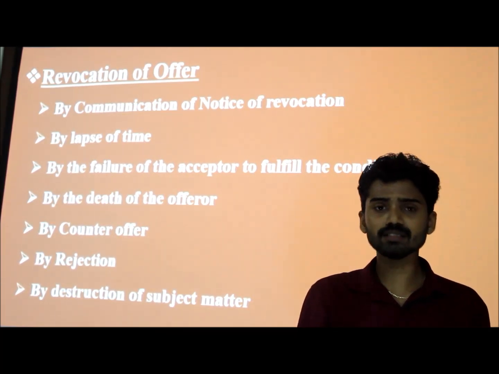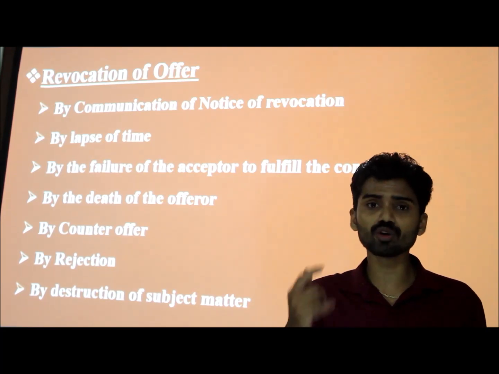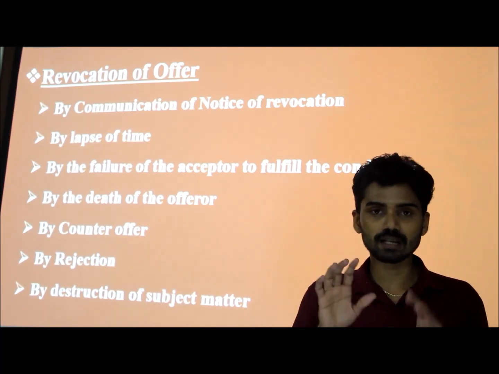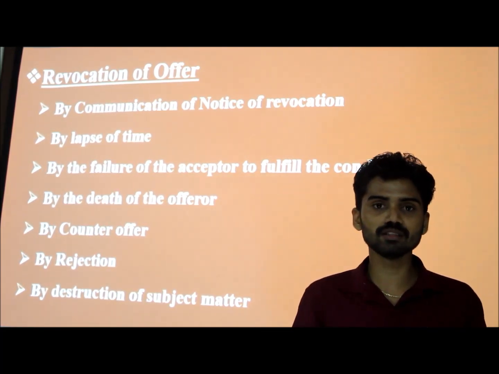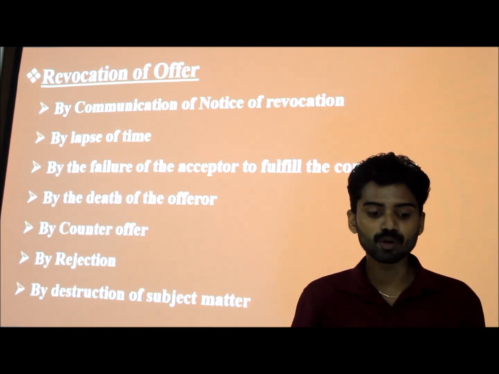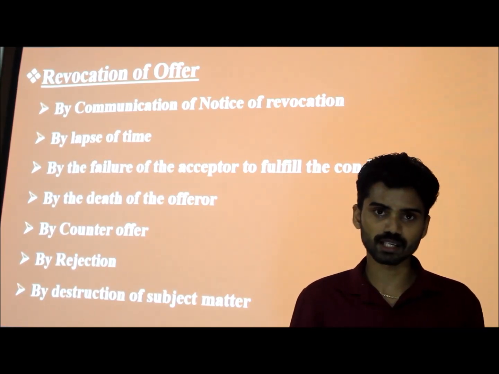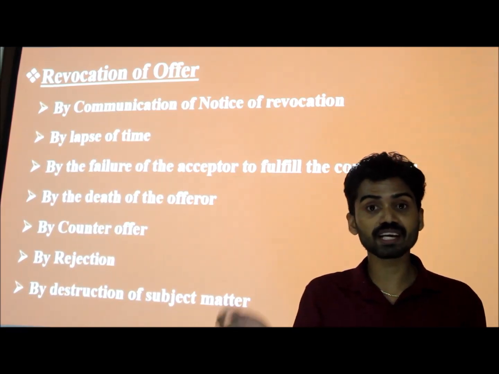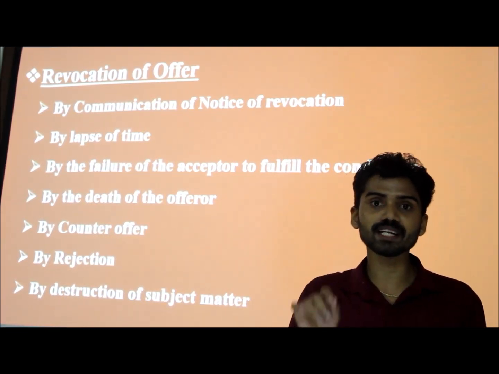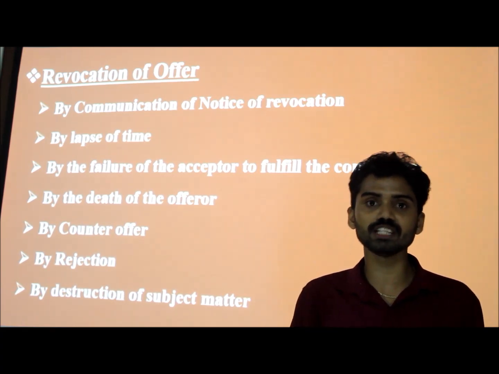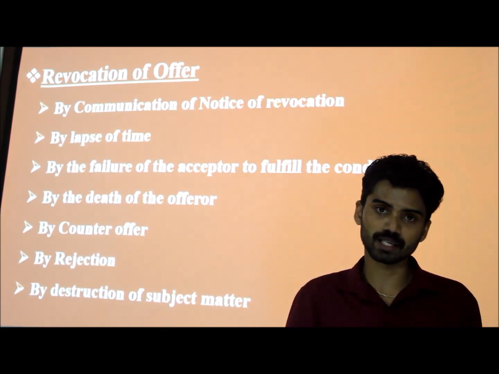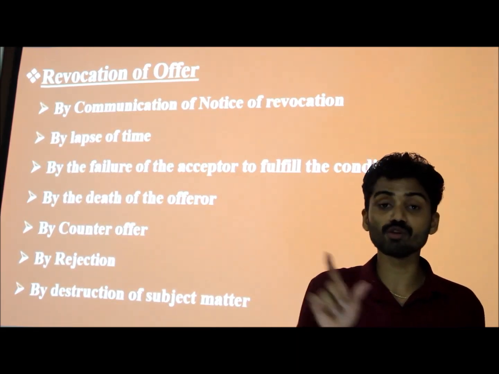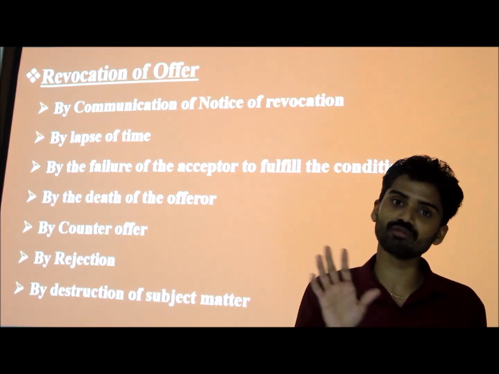If a person sends a notice to the other party saying that we want to cancel this offer, it becomes the communication of notice of revocation. So an offer can be cancelled by communicating the notice of revocation to the opposite party. That is the first method of revocation of offer.